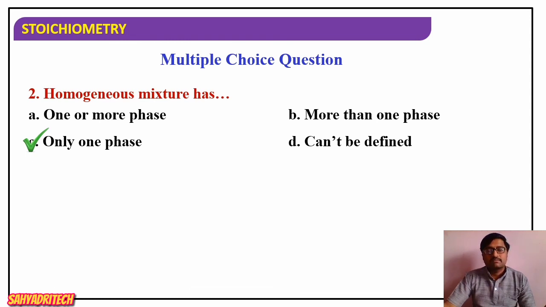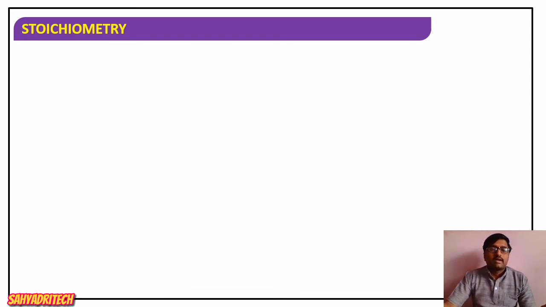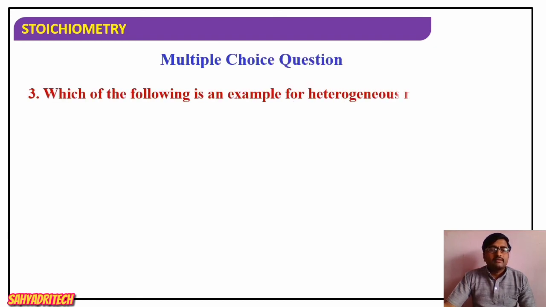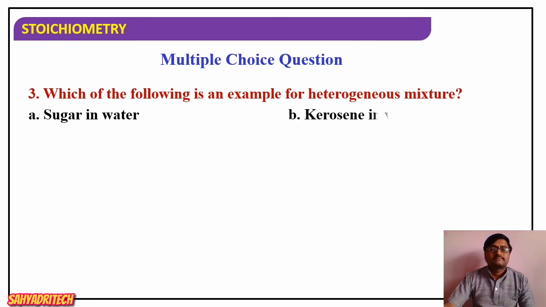Well, next one. Which of the following is an example of a heterogeneous mixture? They are asking for an example of a heterogeneous mixture. Options include sugar in water, kerosene in water, salt in water, and both A and C. Sugar in water and salt in water are examples of homogeneous mixtures, so A, C and D are wrong. What is correct? Kerosene in water is an example of a heterogeneous mixture.